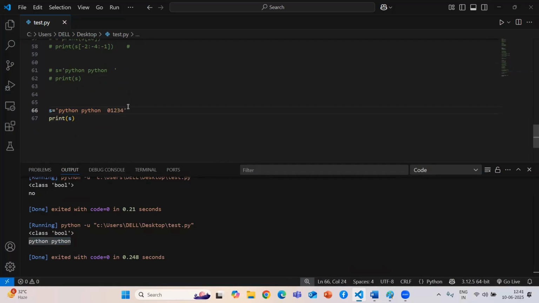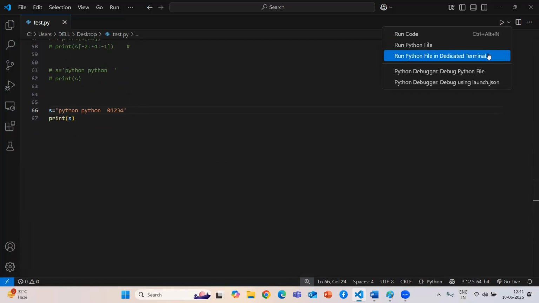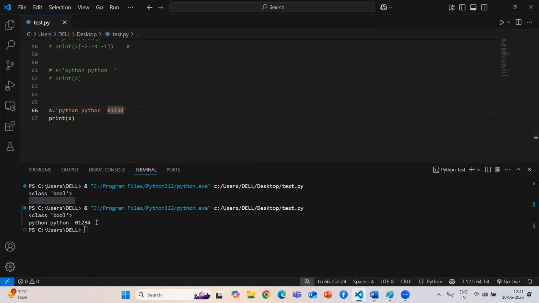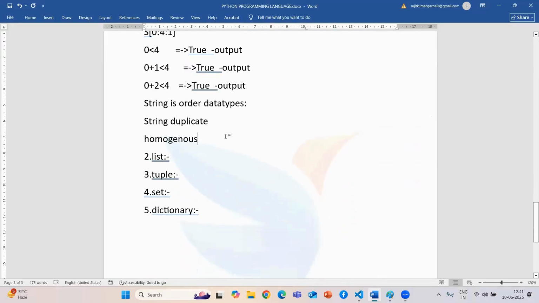But this would be treated as an integer outside. Inside the quotation marks, whatever elements you write will be converted into strings only. That's why string is a homogeneous data type. Outside, it is treated as an integer, but inside the string quotation marks, it is converted into the string data type.